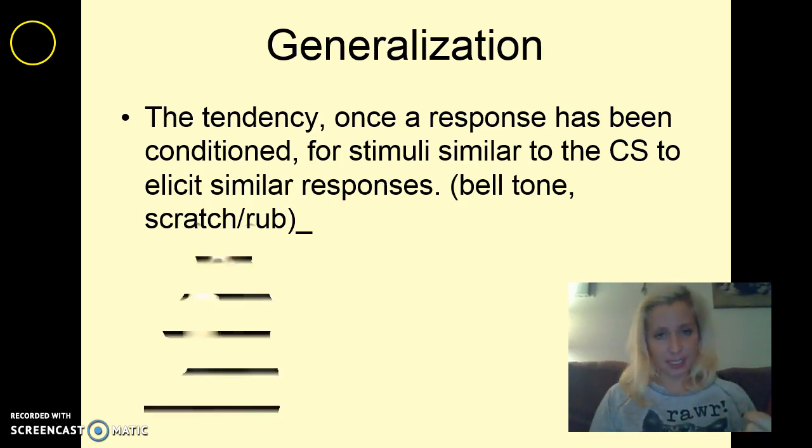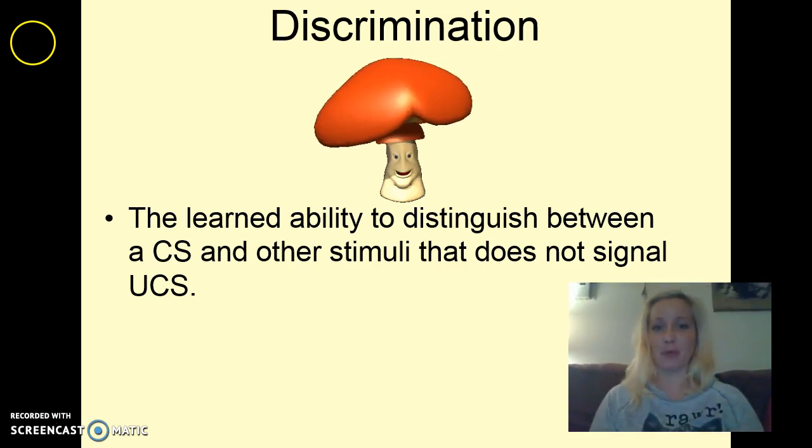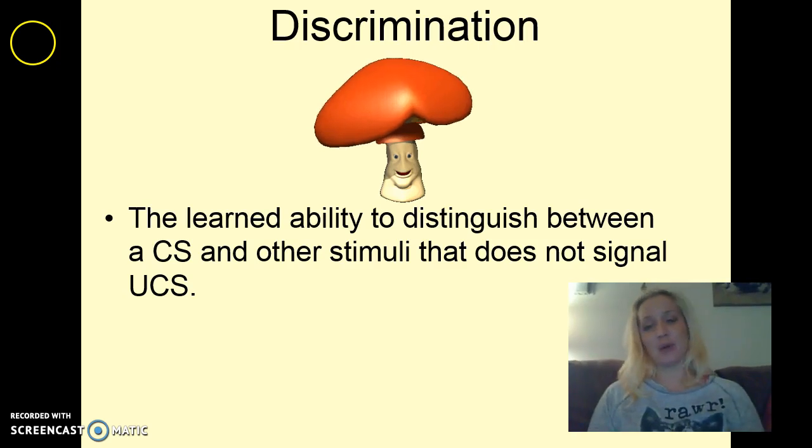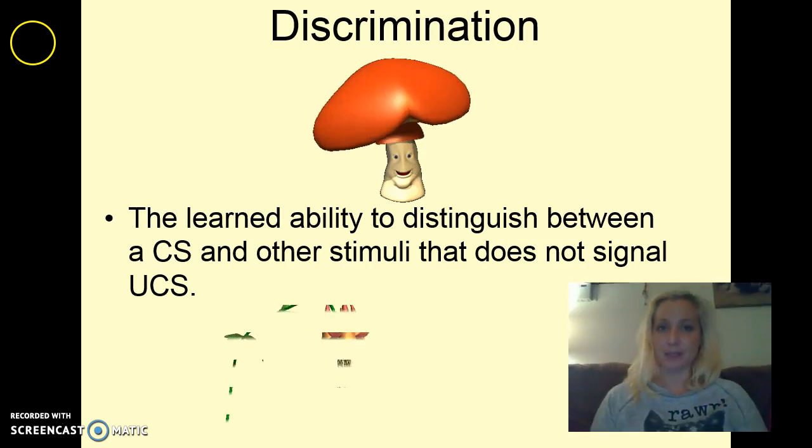We talked about generalization, right? Again, the biggest example is little Albert, when he's kind of pairing together all those white, fluffy things that generally weren't scary to him before. Discrimination, we know, is the opposite, when we can distinguish between the conditioned stimulus and other stimuli that are similar to it, but we know it doesn't signal the unconditioned stimulus.